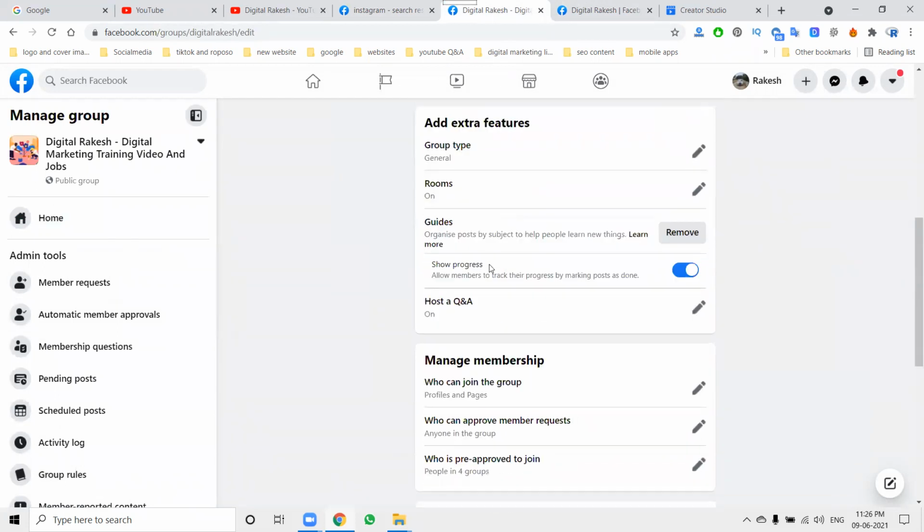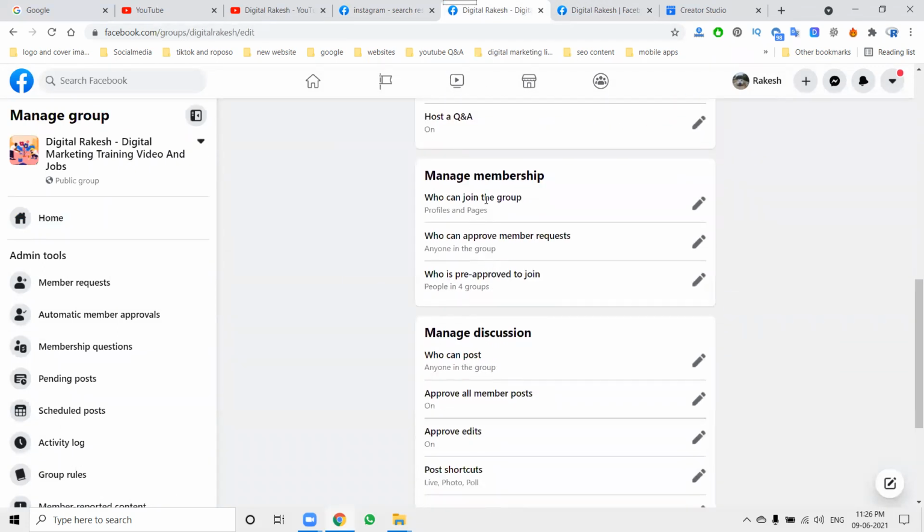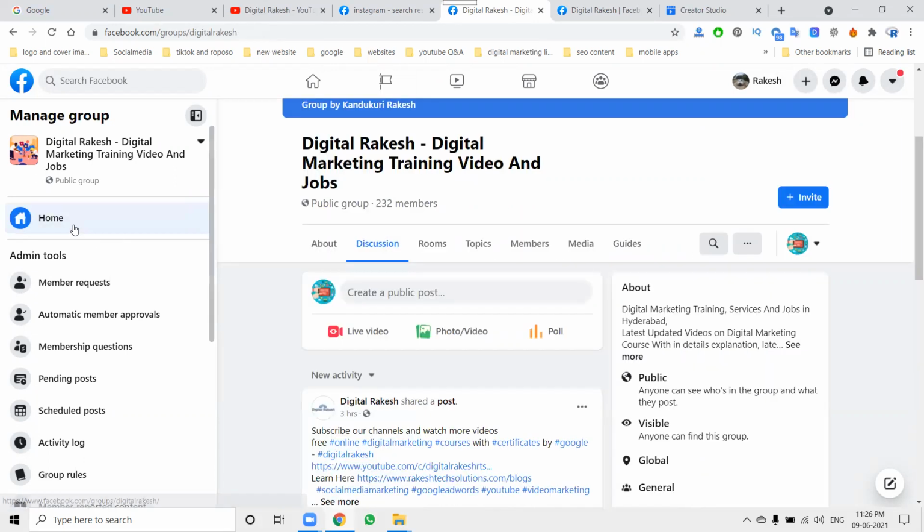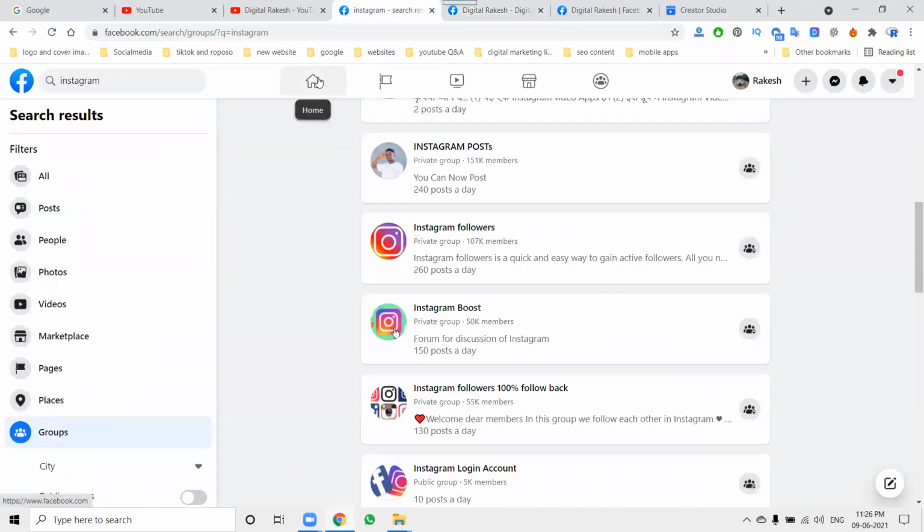In this, we will go down here: who can join this group? If we select the two options, profile and page, both are accepted. If only profile, it can accept only the profile option. With the setting, don't forget, your group will be joining through page and also through profile. This is compulsory, keep it in mind to work on adding the groups through profile and through page.